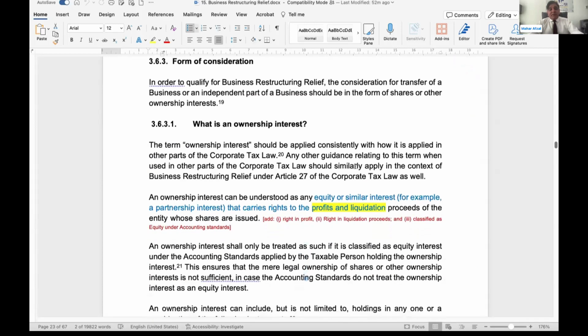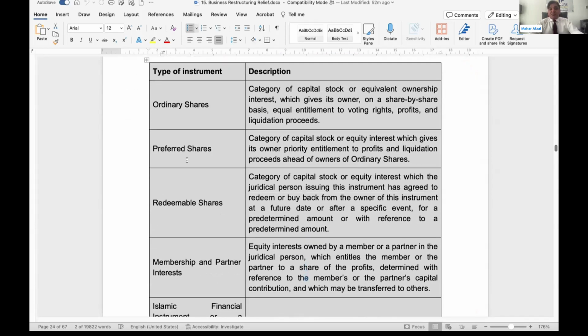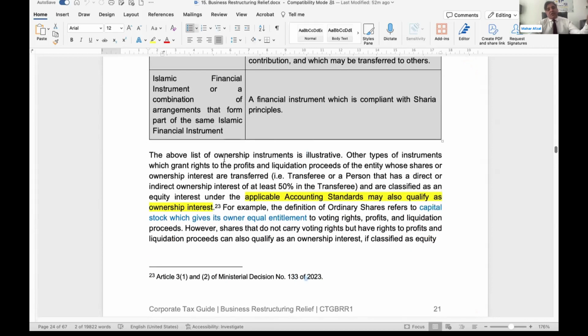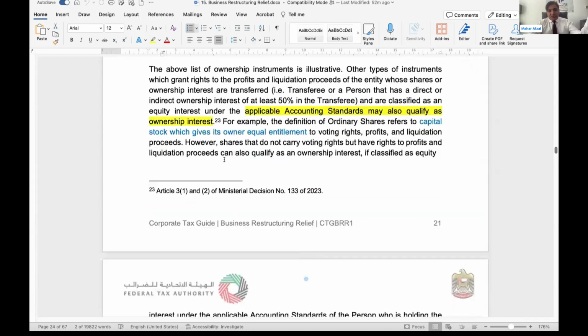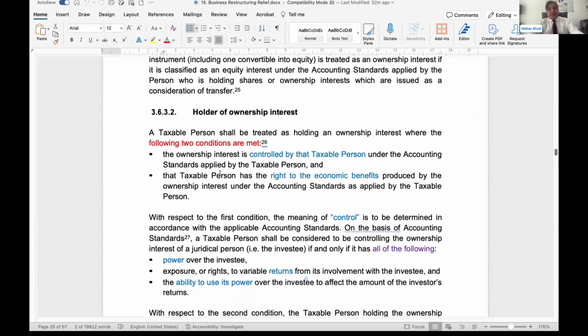Form of consideration, it should be equity or equitable interest, but maximum 10% in the form of cash or any other form of consideration other than equitable interest. Equity or equitable interest can be in the form of ordinary shares, preference shares, redeemable preference shares, or any other document that gives the authority to the transferor that the transferor can receive the profits or liquidation proceeds. So the transferor should be a holder.